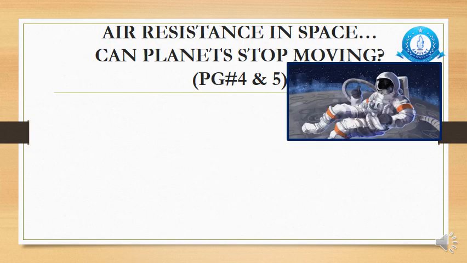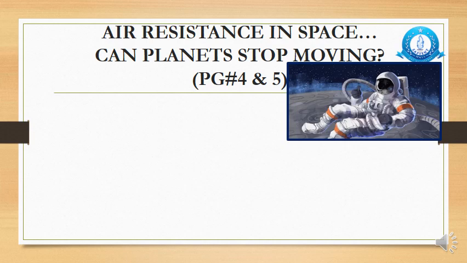What about air resistance in space? Can planets stop moving? Have you ever heard that, oh, Earth has stopped moving, oh, Mars has stopped moving around the sun? Never. This is the point to think. What is the reason coming in your mind that the planets never stop moving?